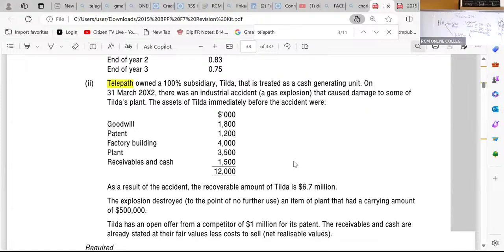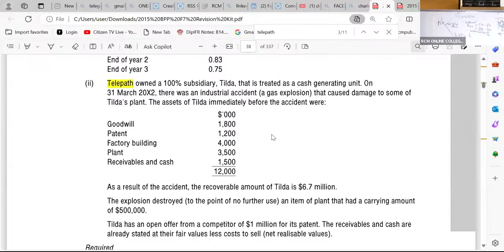So now we are doing Roman 2. Roman 2 is about cash generating unit. Telepath owned 100% subsidiary Tilda that is treated as a cash generating unit. On 31st March X2, there was an industrial accident, a gas explosion, that caused damage to some of Tilda's plant. The assets of Tilda immediately before the accident were, so the old carrying amounts were like that.